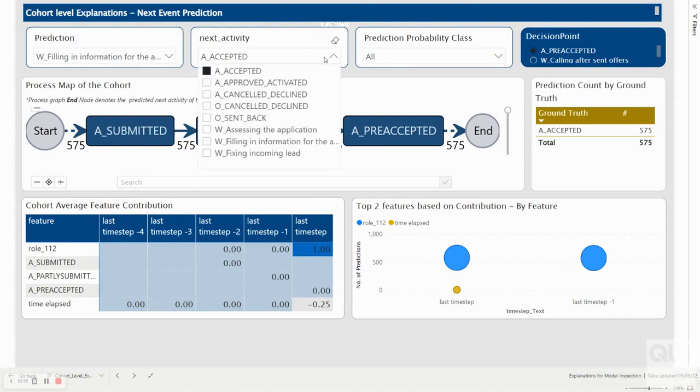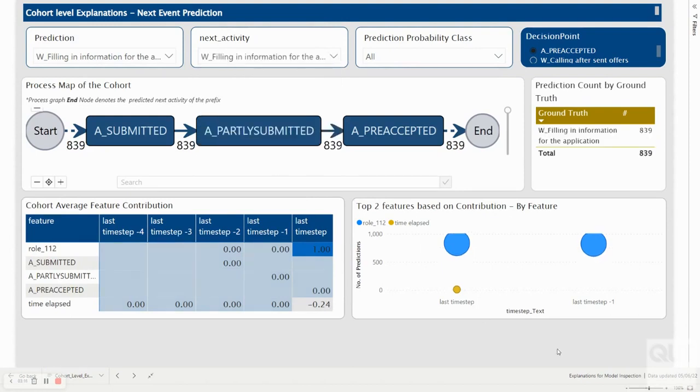We look at the actual target of W filling in information for the application. We look at that, the process map looks same, the feature contributions look same. So we can kind of diagnose that it could be the case that the process traces that lead to each of these targets would have looked exactly the same in terms of the resource and in terms of the activity labels. And the third feature that we use is the time elapsed.